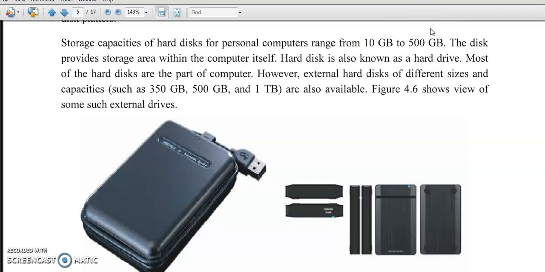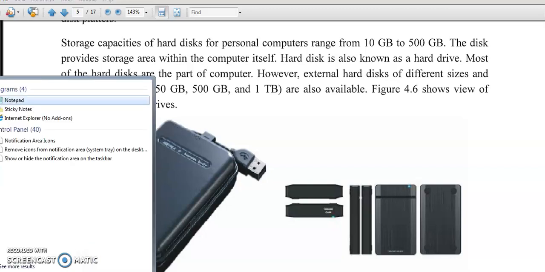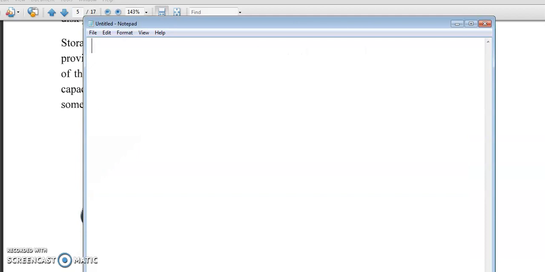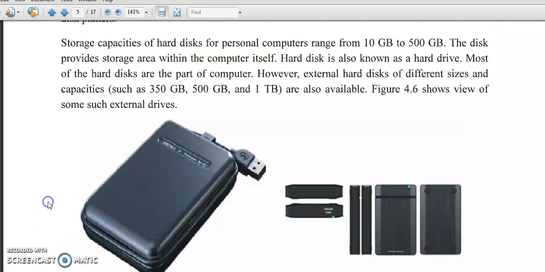What is the capacity of a computer? If you remember, last time I explained in Notepad: 8 bits equal 1 byte, 1024 bytes equal 1 kilobyte. So this is the unit of calculating memory.